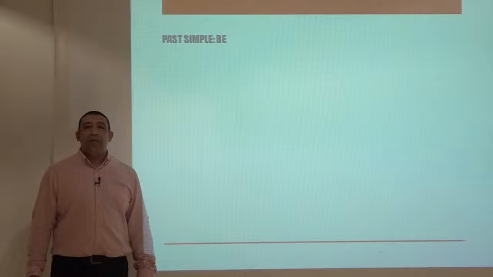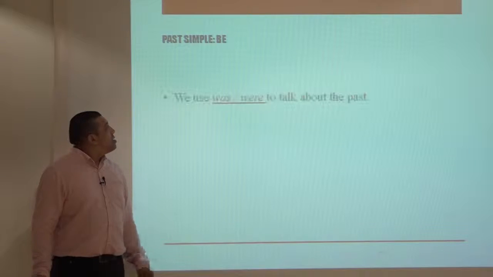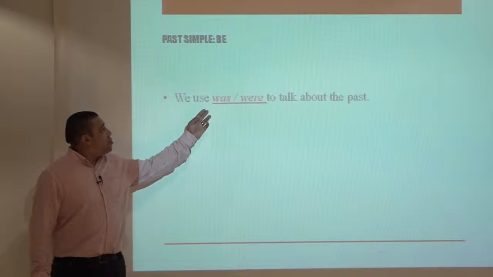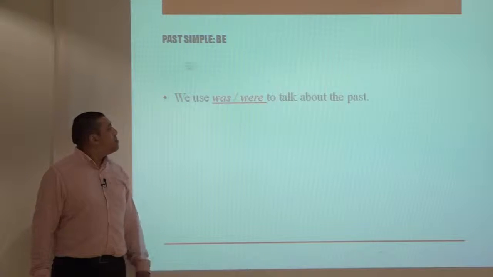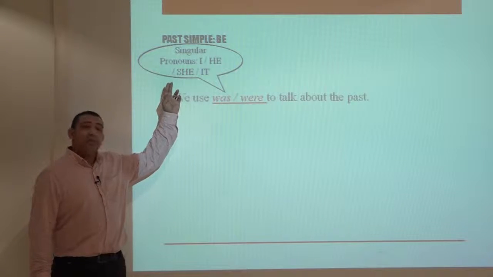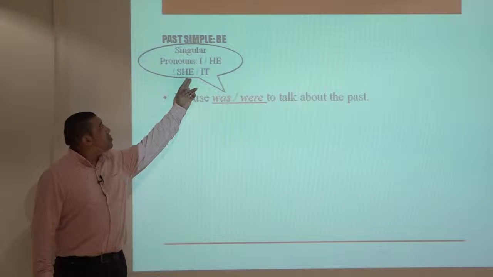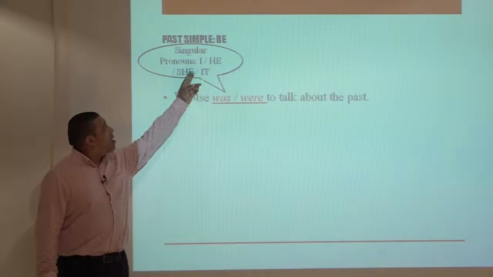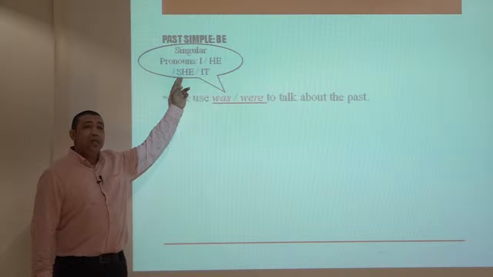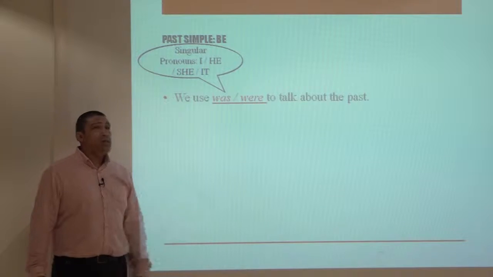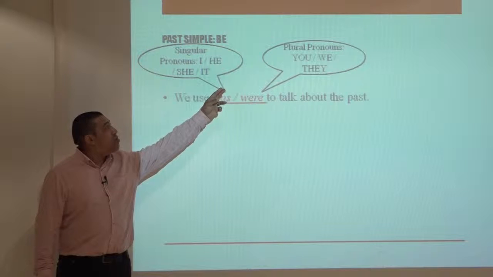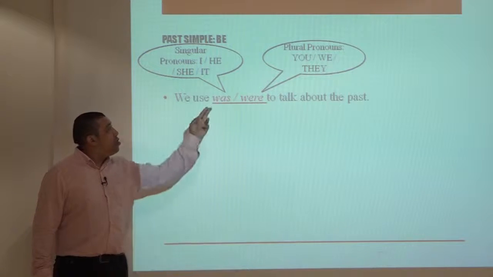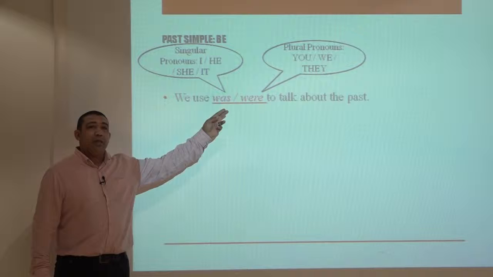Welcome back to lesson 9. We use was, were to talk about the past. For singular pronouns, we use was with I, he, she, and it. We use were with plural pronouns like you, we, they.